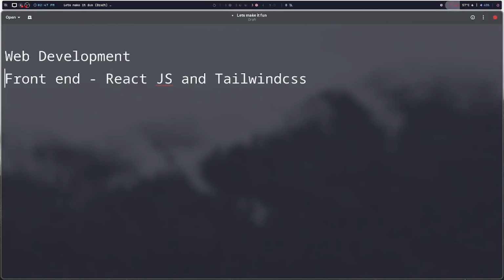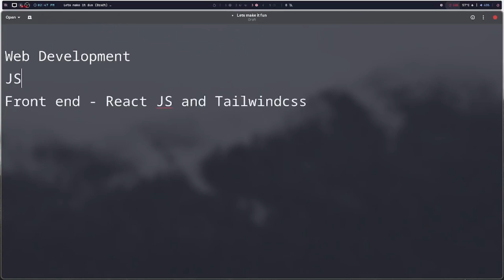So before React, we'll look into JS. What's with JS and what's the deal with it? Why is everyone scared of JS? I was scared of JS one time, but it's pretty manageable. It has a quite good learning curve. It's good. Then we go for backend.